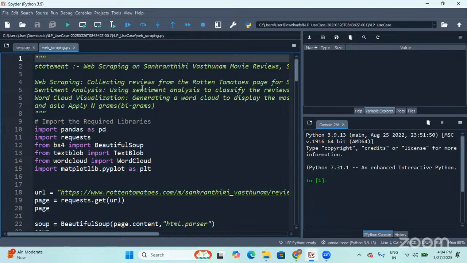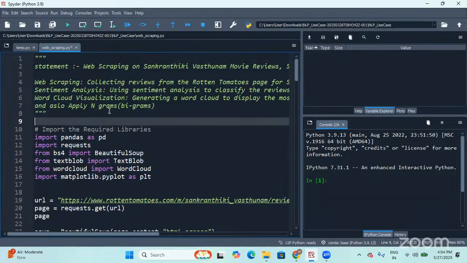Once after scraping the content, we'll do all the pre-processing steps. Once after completing the pre-processing steps, let us also do sentiment analysis, whatever we did in the previous session on the previous use case. We'll try to do a similar kind of sentiment analysis. Then we'll also visualize a word cloud. Even text data can be visualized.